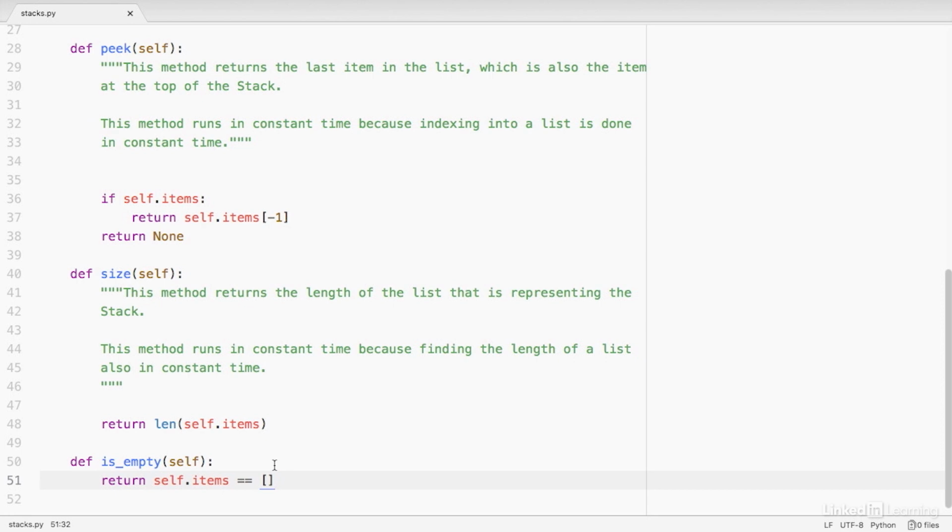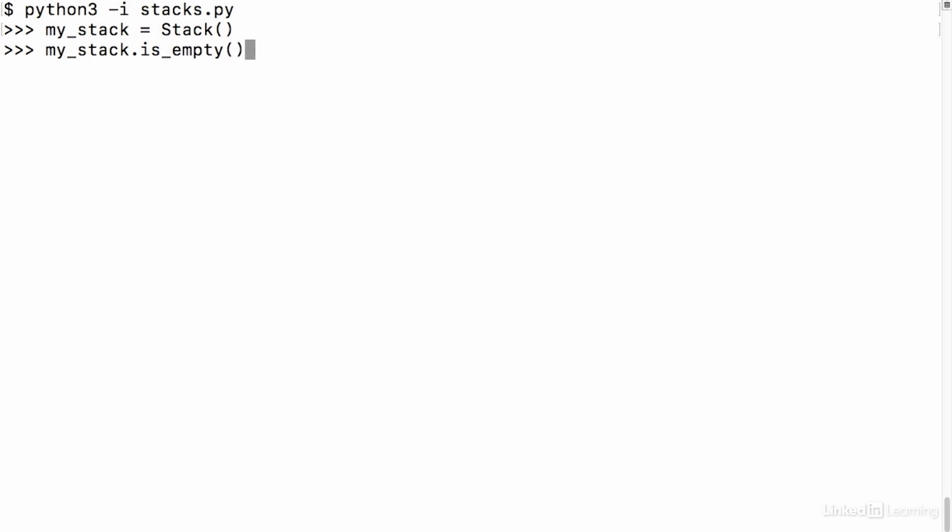So I'm going to save our file and we'll go back to the terminal. I'll fire up the interpreter here, create our stack object, and let's get right to testing this new isEmpty method. Now, the first time we run this after having created our stack object, we expect that the isEmpty method would return true, which it does.